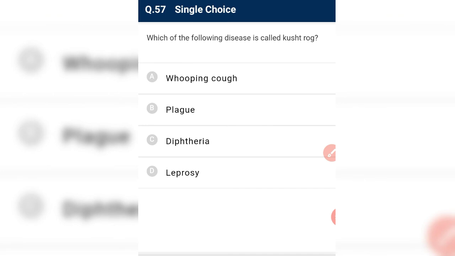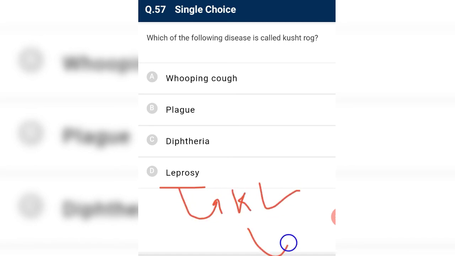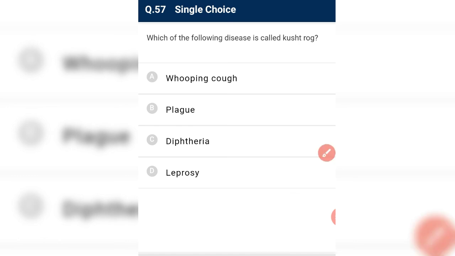Okay, which of the following is known as Kush stroke? Leprosy is known as Kush stroke. Kal means K is meshed with L, meaning match K with L and get the answer. Kush stroke, that is leprosy. Whooping cough is काली खांसी, and diphtheria is गाल घोटू. Kush stroke is nothing but leprosy.